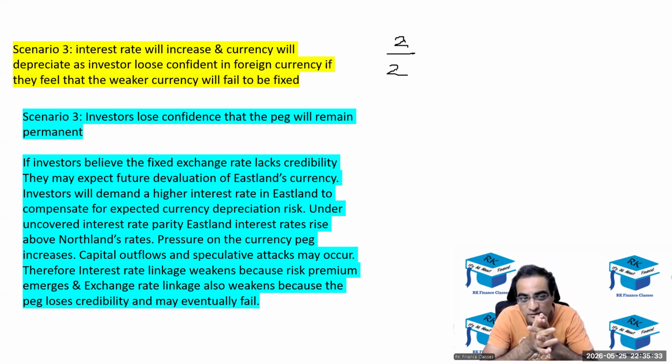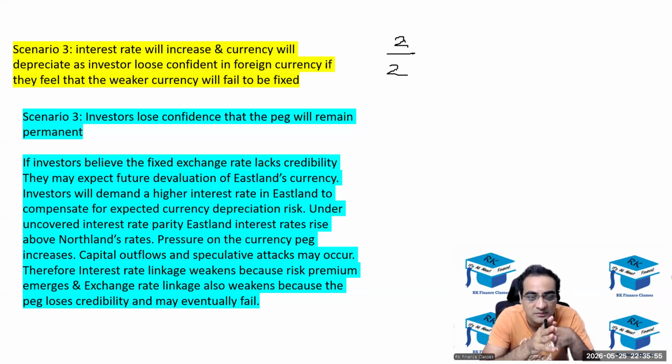Okay, for the risk that the peg may not be maintained, and you have written that. For the peg, and hence the weaker currency could depreciate. Okay, so perfect, good, but better framing would have been better, but 2 on 2. Even if I'm a strict examiner, I still have to give you 2 on 2. Okay, sir, whose was this? Murtaza's, right? Yes, sir. Yellow one is mine, blue one is Deepasha's.